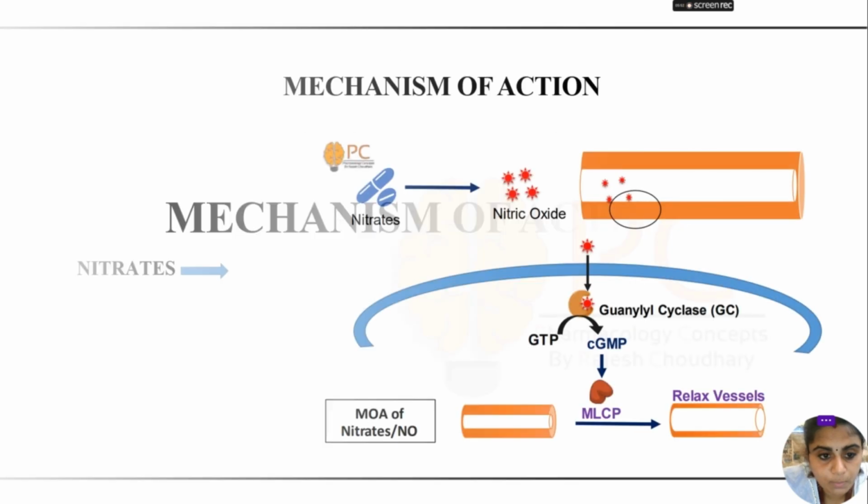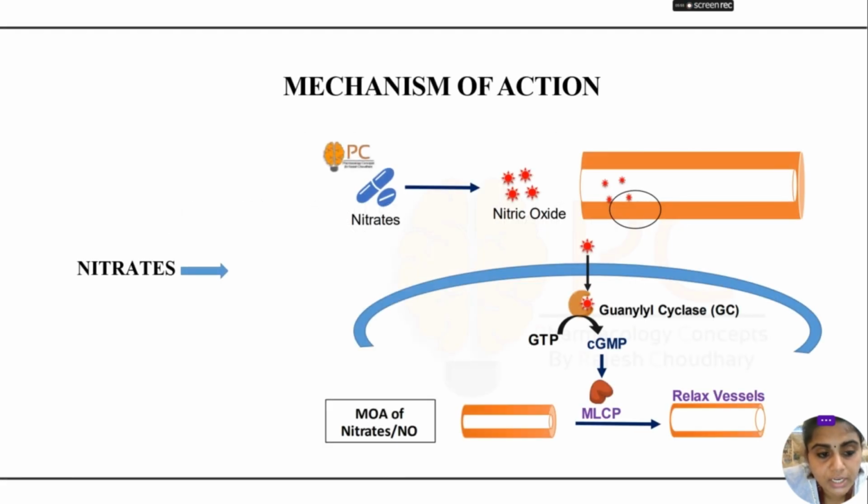Next, we are going to see the mechanism of action. This is the mechanism of action of the nitrates. First of all, the drug we take is a nitrate, which is then denitrated by the smooth muscles, and nitric oxide is released. This nitric oxide helps in the activation of guanylyl cyclase. Guanylyl cyclase helps in the conversion of GTP to cGMP, which leads to dephosphorylation of myosin light chain, which relaxes the vessels. So this is the mechanism of nitrates.